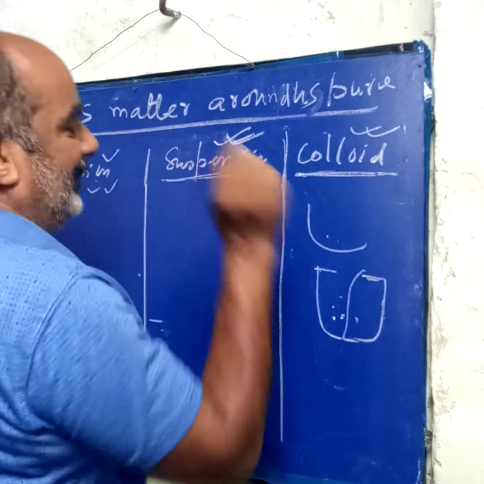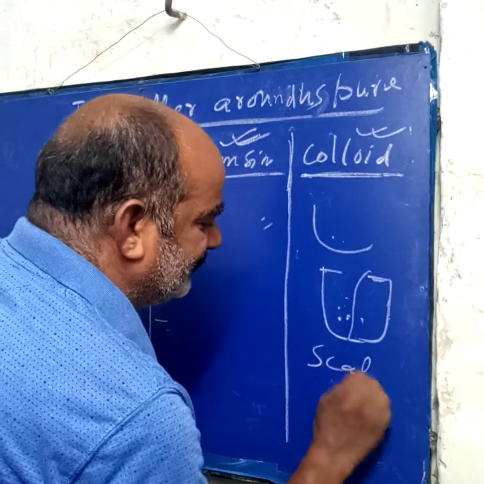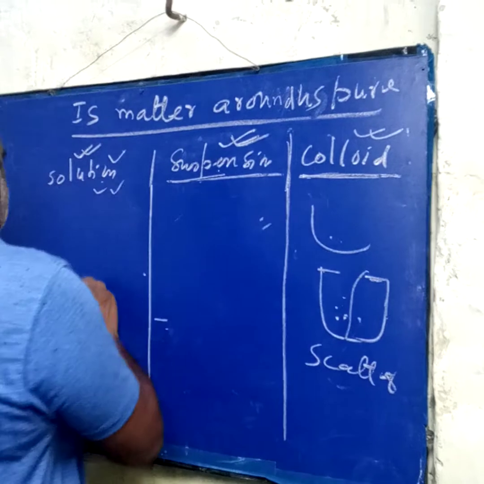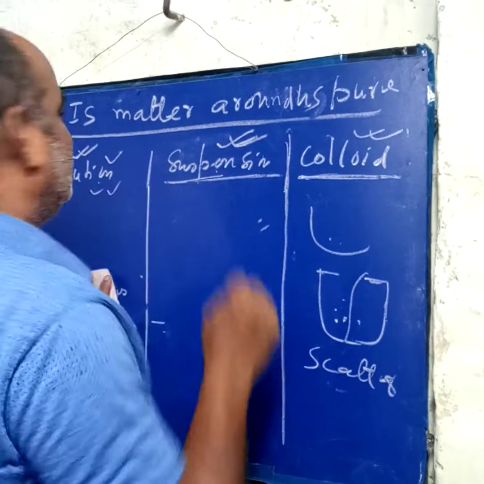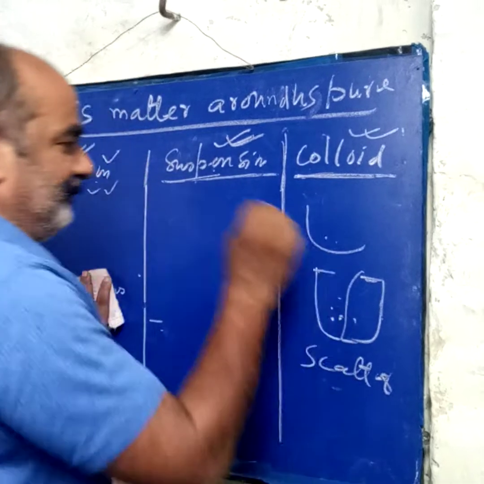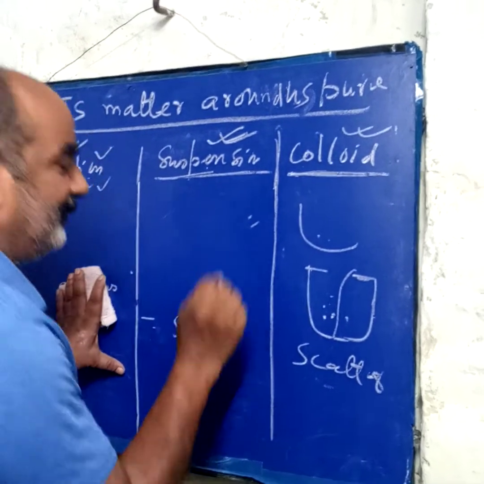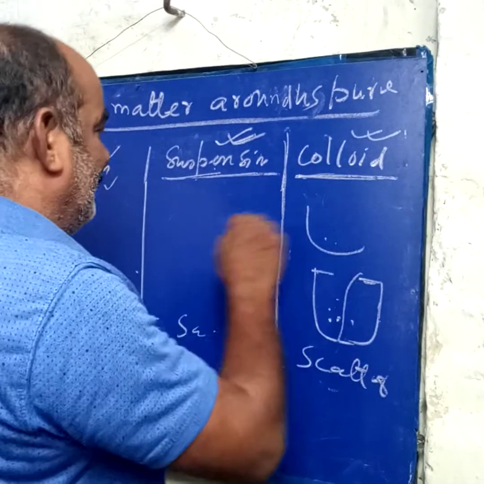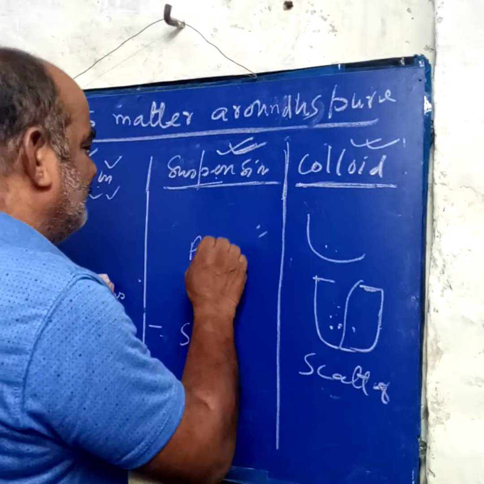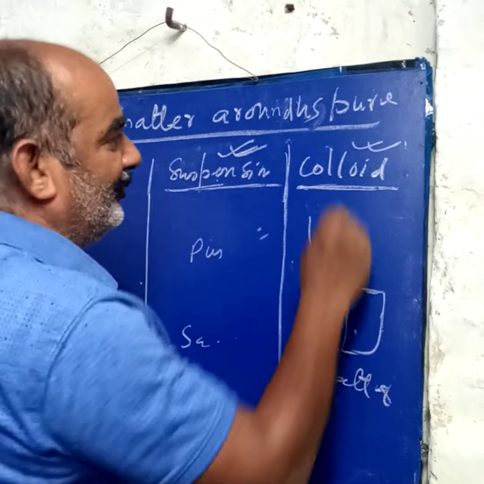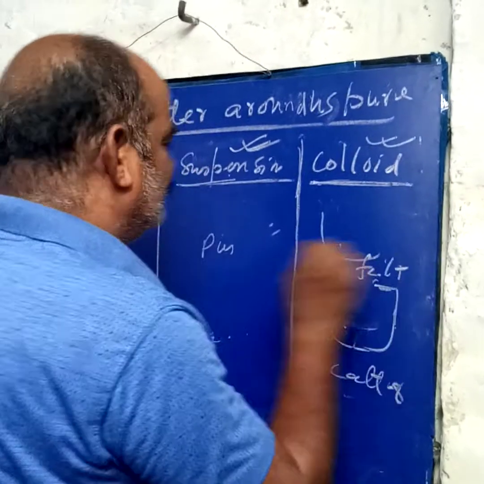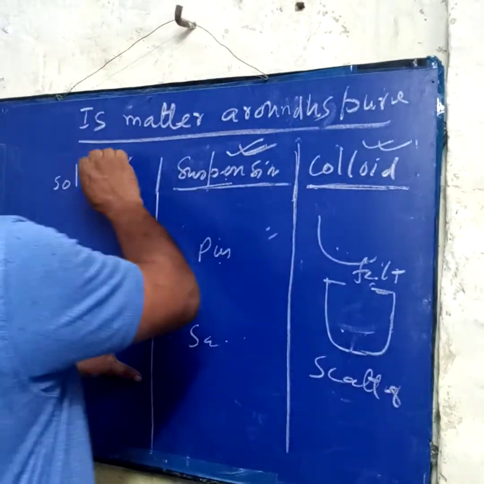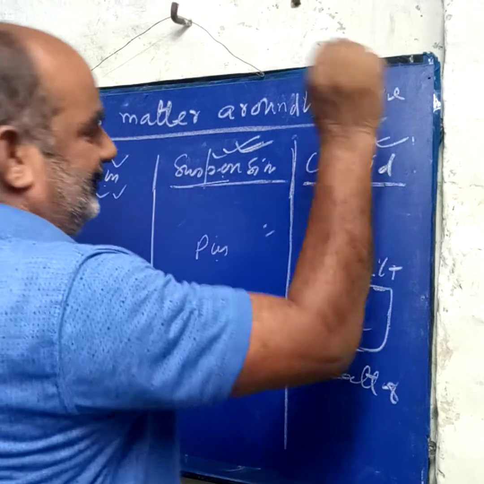And what is the suspension? A solution does not scatter the light, while a suspension and a colloid do. But what is the difference between suspension and colloid? Both scatter the light, but a suspension can be separated by filter paper, while a colloid cannot be separated by filter paper. Both show the Tyndall effect. This is the difference between solution, suspension and colloid.